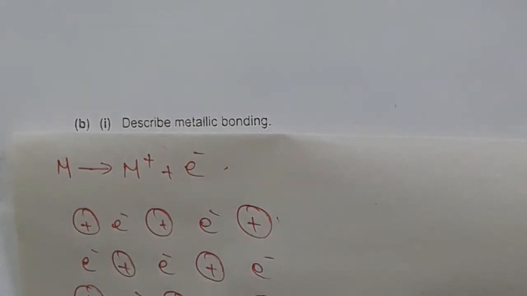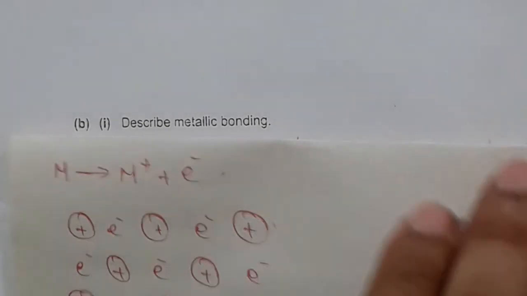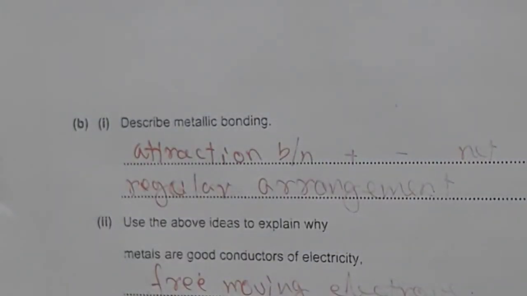So why are metals good conductors of electricity? Metal consists of free moving electrons and these free moving electrons help to pass electricity. This is the reason why metals are good conductors of electricity.